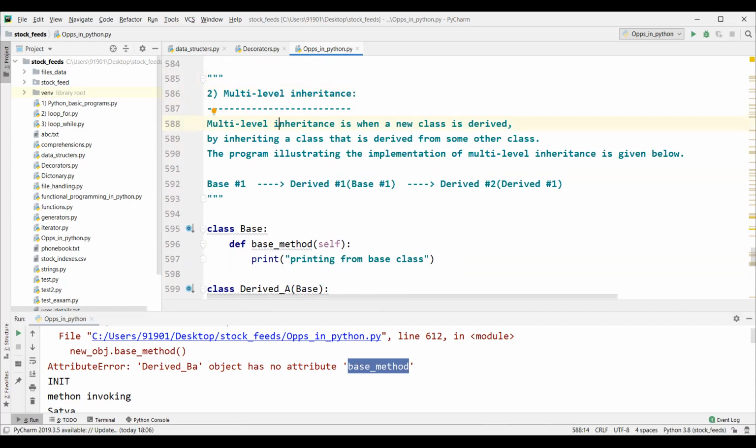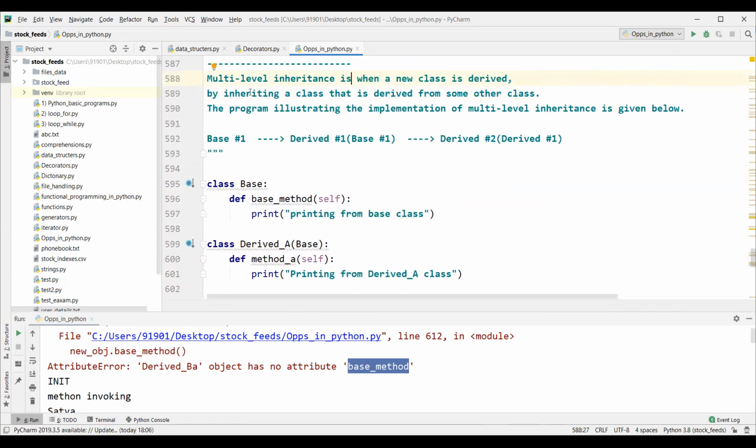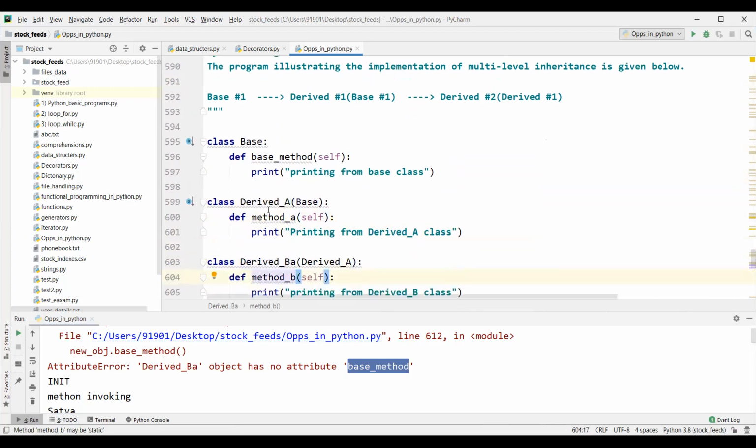Now, are you able to understand this particular definition? Multi-level inheritance is when a new class is derived by inheriting a class. Here we are deriving the new class by inheriting this class. By inheriting a class means this class, guys, the parent class. We're defining a new class by inheriting a class. We are defining a new class and inheriting from this class, right?